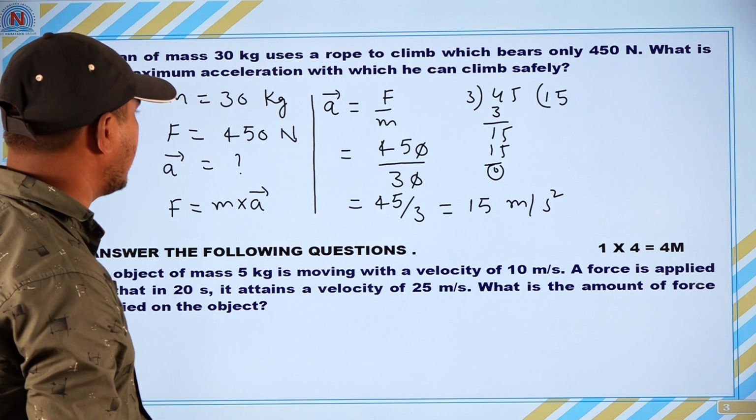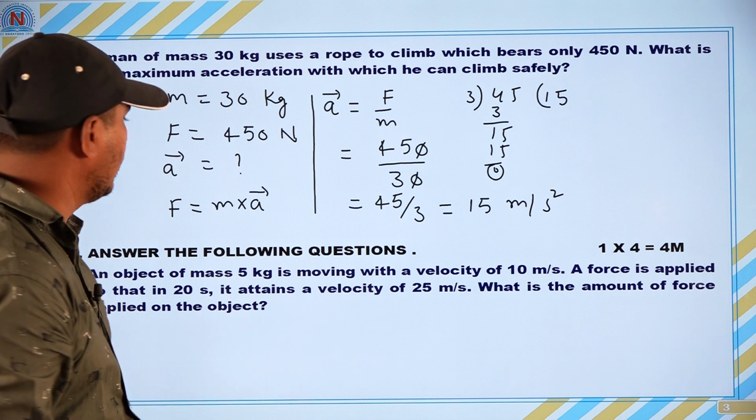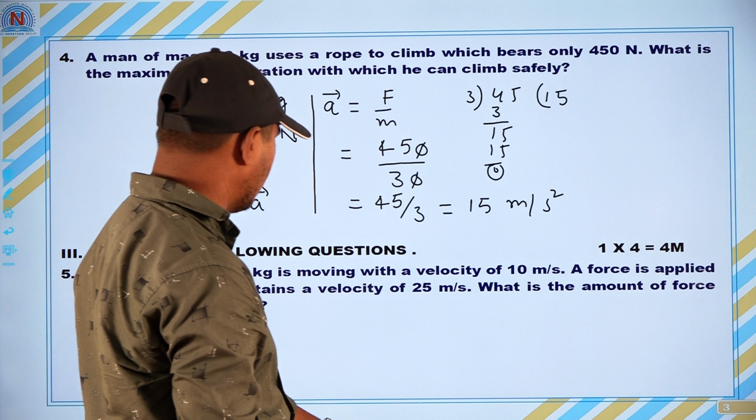So, this is the acceleration. It is safe to climb. This is the answer for question number 4.